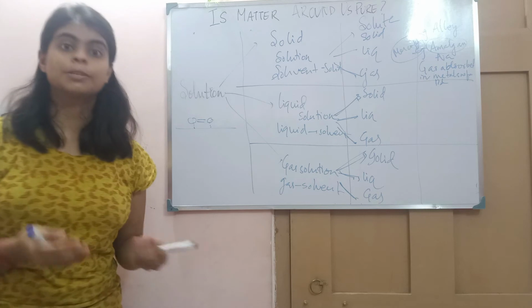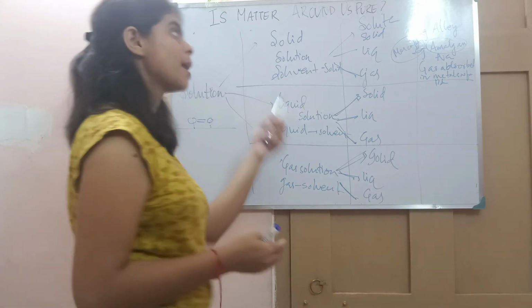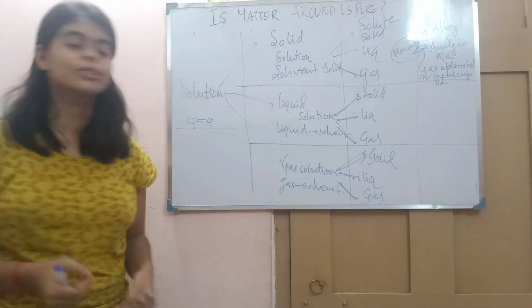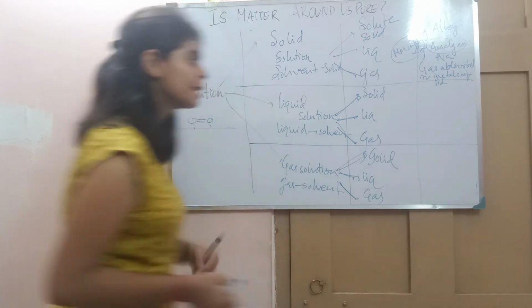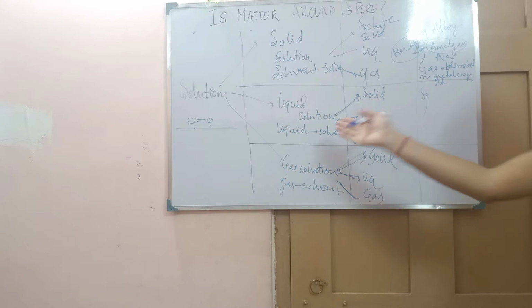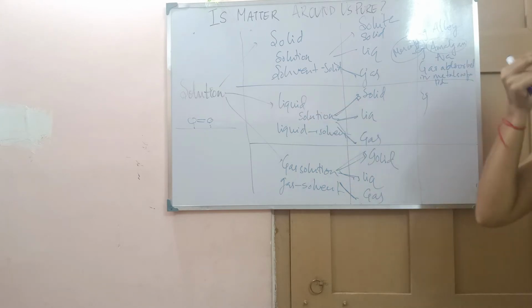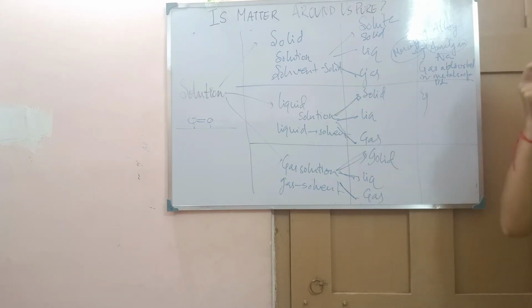Liquid solution has been categorized into three further types depending upon the state of matter of the solute, that is solid, liquid, gas. So what are the examples? If the solvent is a liquid and the solute is a solid, an example is salt plus water. That is a common example. What about liquid in liquid?